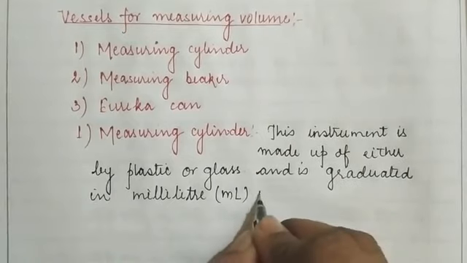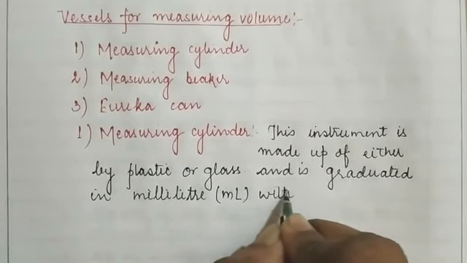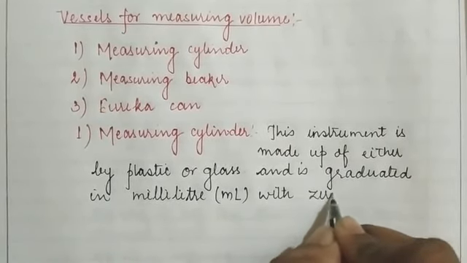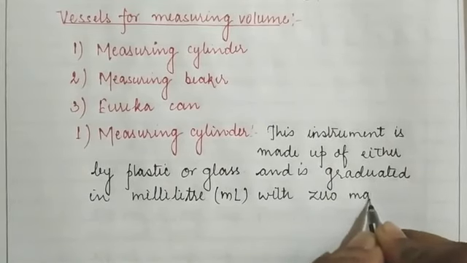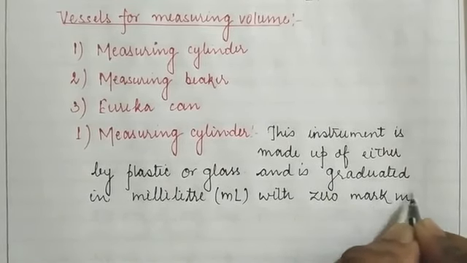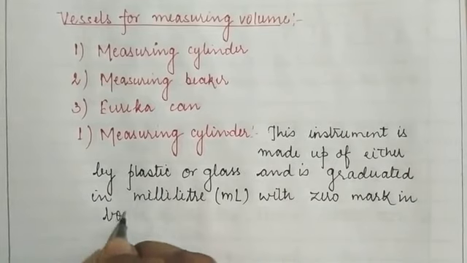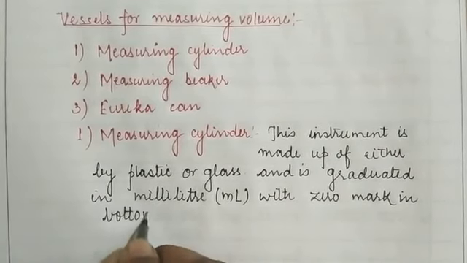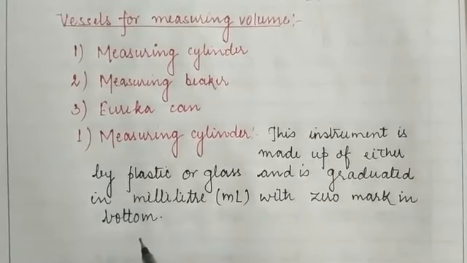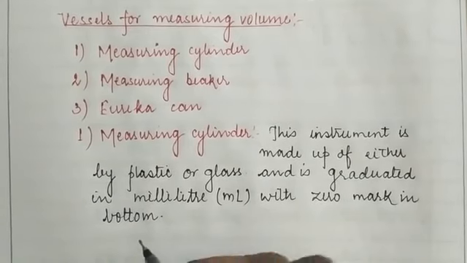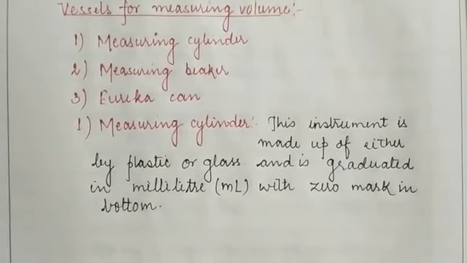It has a 0 mark at the bottom. It means that its lowest measurement will be 0 ml and the highest measurement will depend on the type of the measuring cylinder.